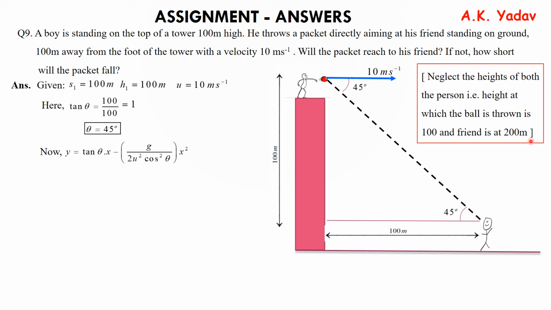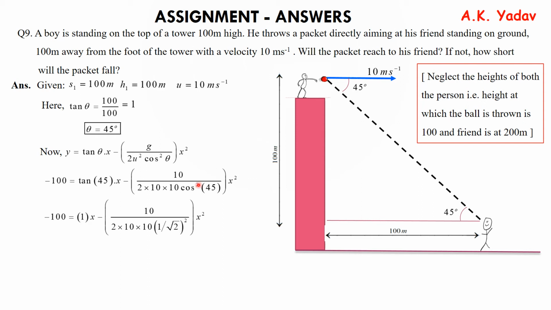Now we know y is equal to tan theta x minus g x square upon 2 u square cos square theta. We put the values. Here we have taken y is equal to minus 100 because we have taken g is equal to plus 10. So we solve it.